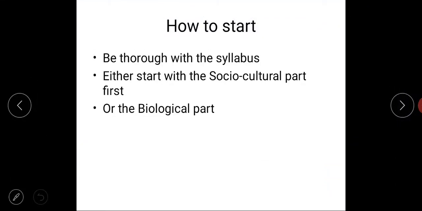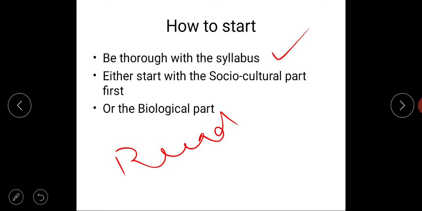Now, when we are done with understanding the syllabus, I would suggest you take a look at the syllabus yourself. Be very thorough with the syllabus, because unless we know what is there in the syllabus, what are the topics which are to be studied by us, it would be very difficult to understand it, right? So read the syllabus for yourself first and be very thorough with it.